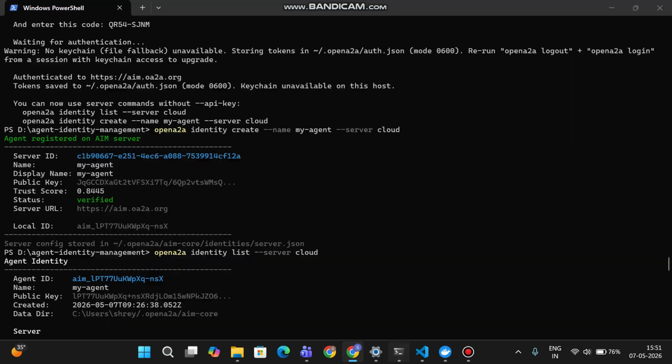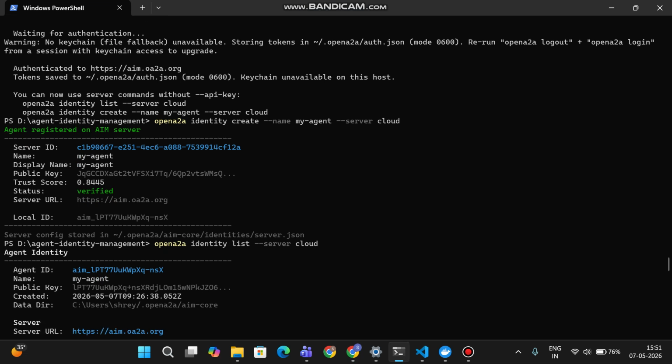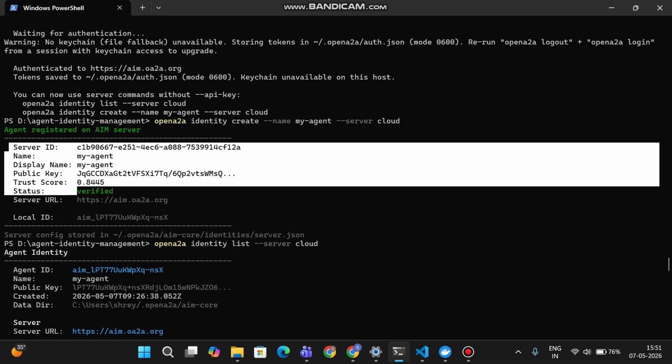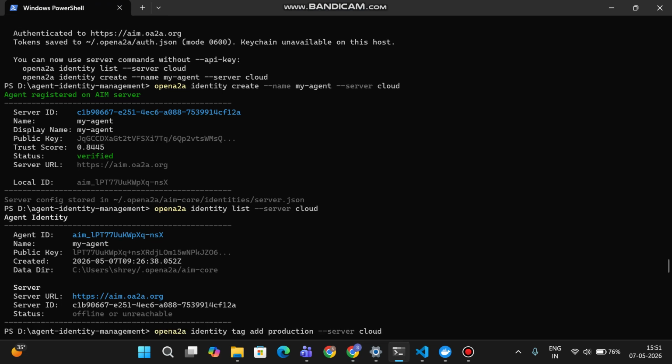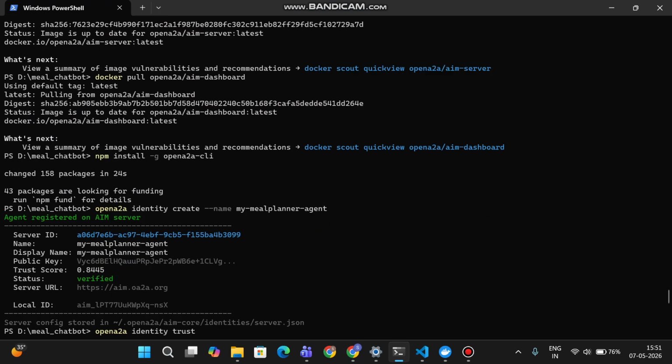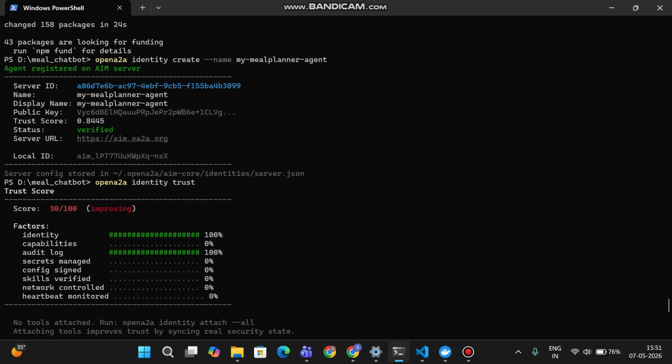Here I have registered two agents on the A2A server. The first one is my agent, where we can see it provides the server ID, name, trust score, and also the status. And the next one is the meal planner agent.